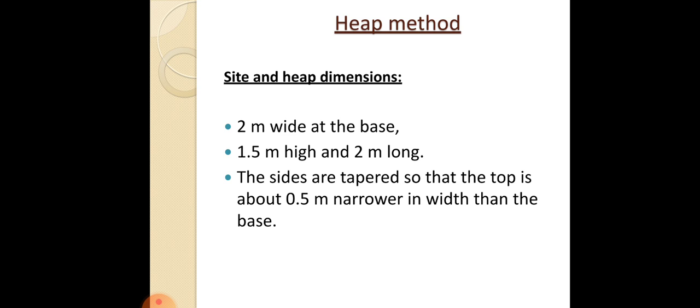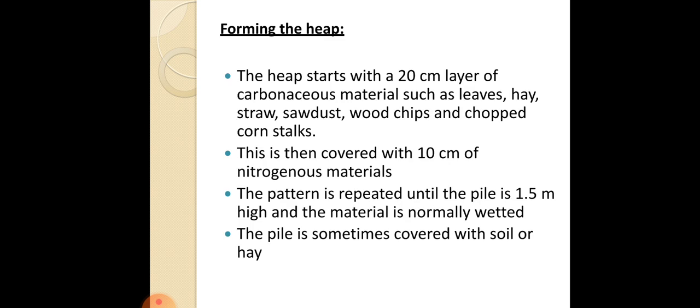and 2 meter long. Normally the sides are tapered so that the top is about 0.5 meter narrower in width than the base, and a small bund is sometimes built around the pile in order to protect it from wind, which will normally tend to dry the heap. So how do you form the heap?